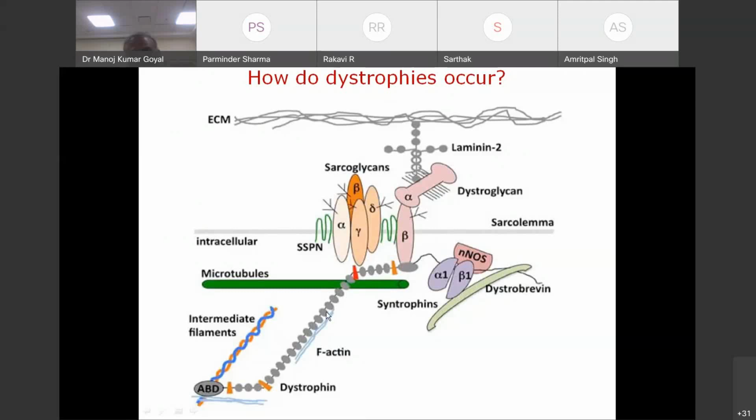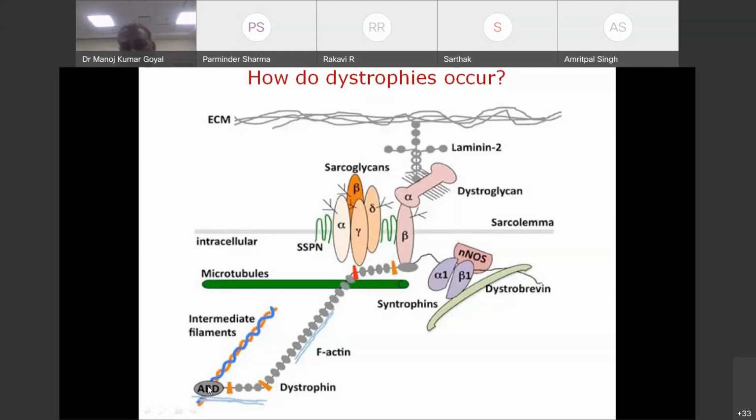The basic function of dystrophin is to connect the actin inner cytoskeleton, this bluish actin filament, via dystroglycans to the extracellular matrix. Clear? All these proteins take part in this function. Outside is laminin 2. In the ECM, there will be collagen. These are dystroglycans. There are alpha, beta, gamma, and delta sarcoglycans. This is sarcospan, and then dystrophin. See, one end is attached to beta dystroglycan, and one end is attached to actin.